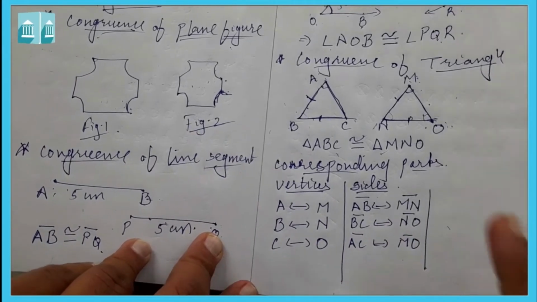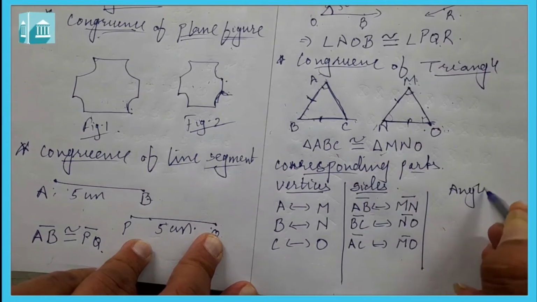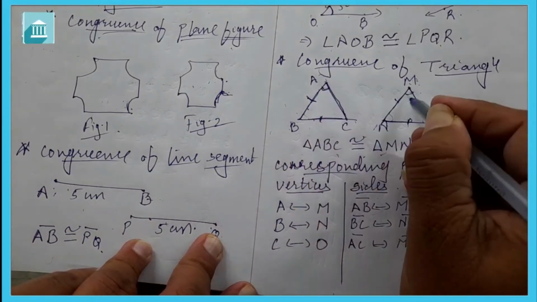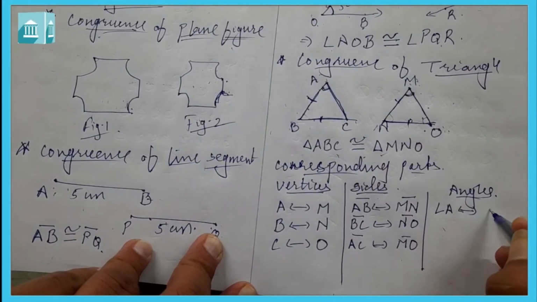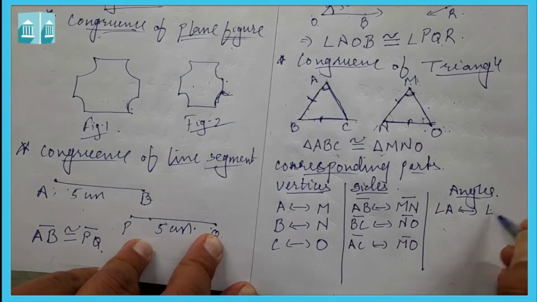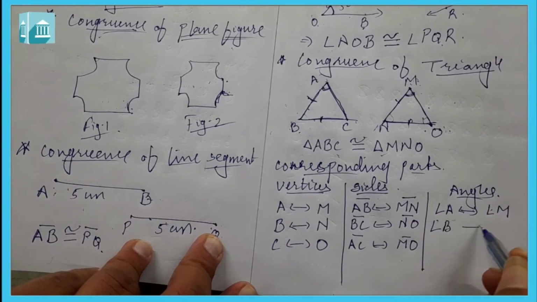Now for corresponding angles, we can say angle A corresponds to angle M, angle B corresponds to